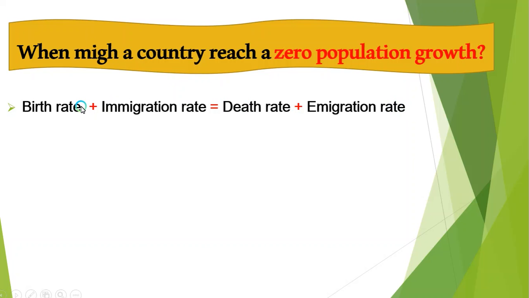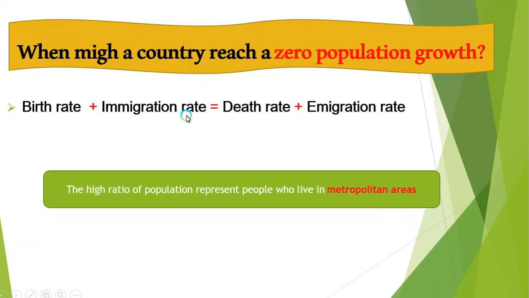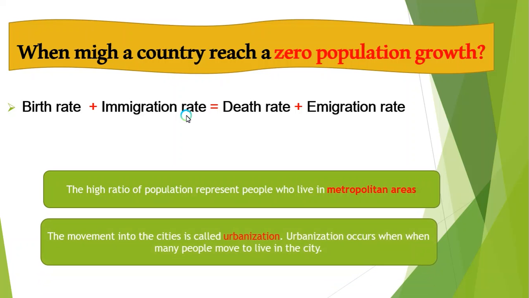So first, those two: the immigration rate and the emigration rate. We need to clarify the difference between this term and this term, those two kinds of rate. The high population ratio represents the people who live in the metropolitan area, and the movement into the cities is called urbanization. Urbanization occurs when many people move to live in the city.